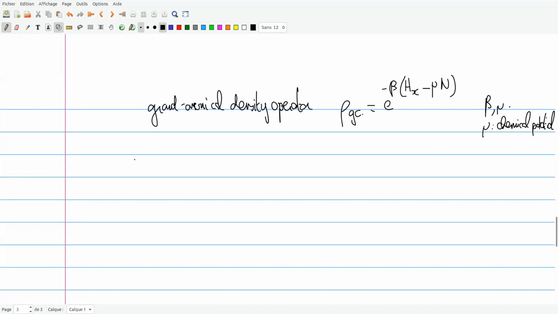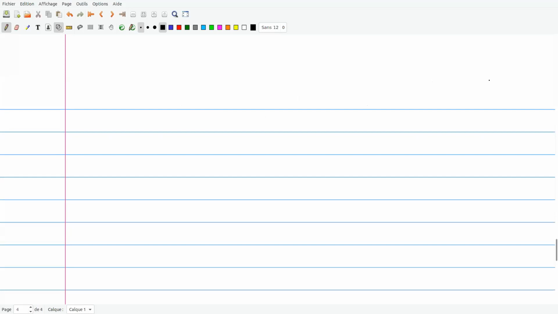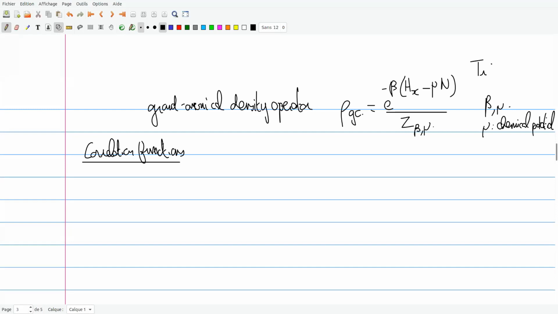And so, okay, now what is going to be the game? For instance, I will consider in my ensemble, in my model, the correlation functions. So what is their definition? Okay, I forgot something, which is you have to normalize every operator by a partition function, so that the trace is equal to 1.